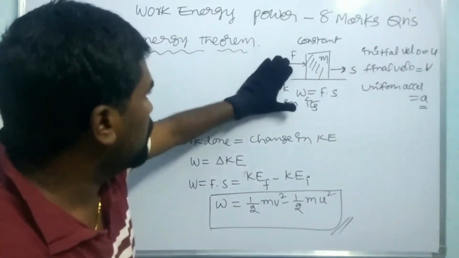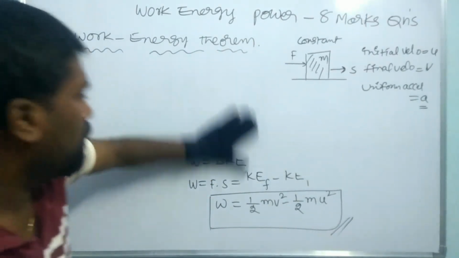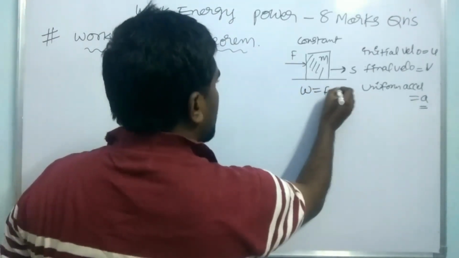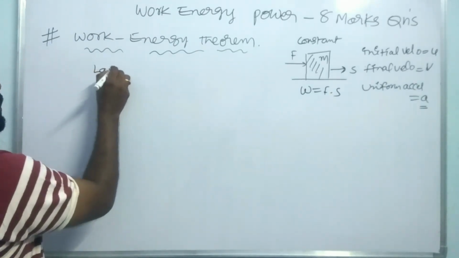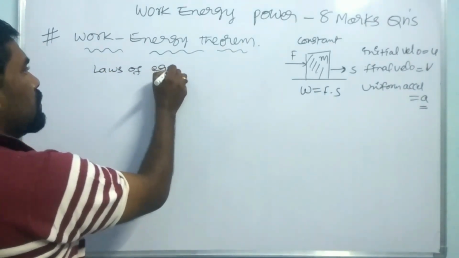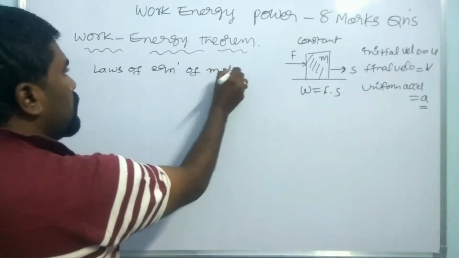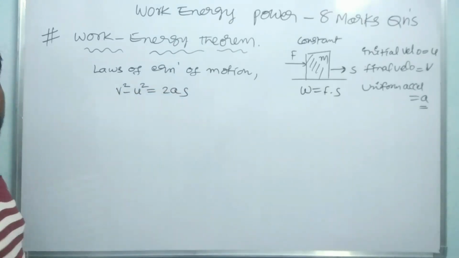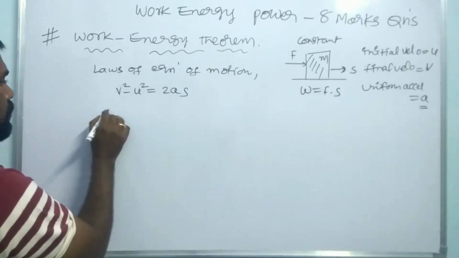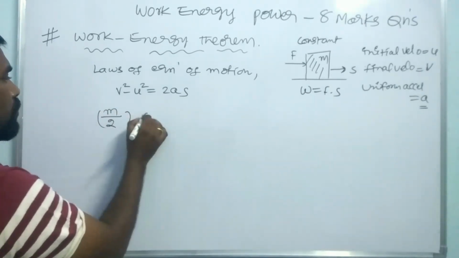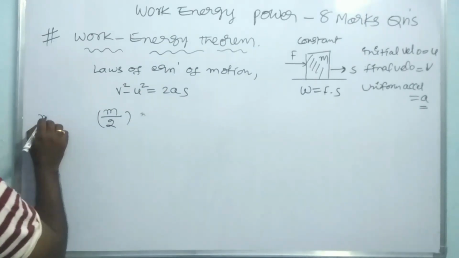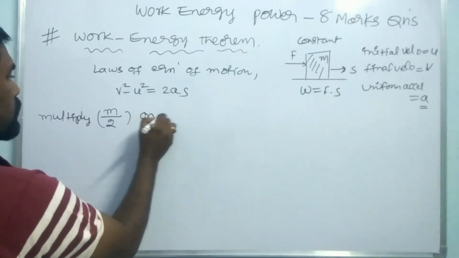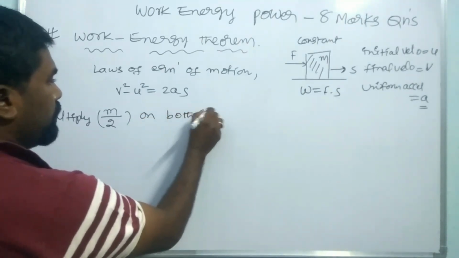Right. Now from this figure we write the work done equals F dot S. From the laws of equation of motion, V square minus U square equals 2AS. From this equation we multiply by m by 2 on both sides.